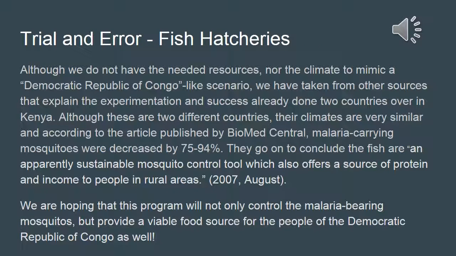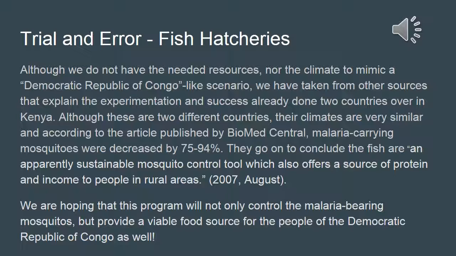Although we do not have the needed resources nor the climate to mimic a Democratic Republic of Congo-like scenario, we have taken from other sources that explain the experimentation and its success already done 2 countries over in Kenya. Although these are 2 different countries, their climates are very similar, and according to the article published by Biomed Central, malaria-carrying mosquitoes were decreased by 75 to 94%. They go on to conclude that the fish are an apparently sustainable mosquito control tool, which also offers a source of protein and income to the people in rural areas, according to a 2007 August study.